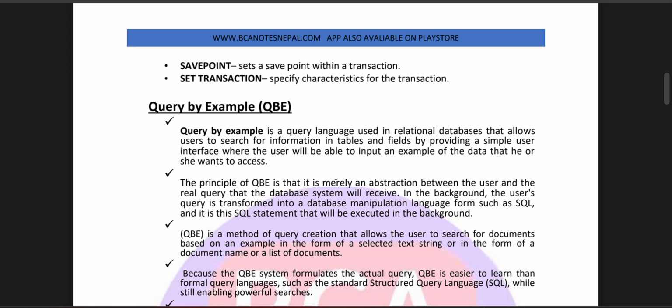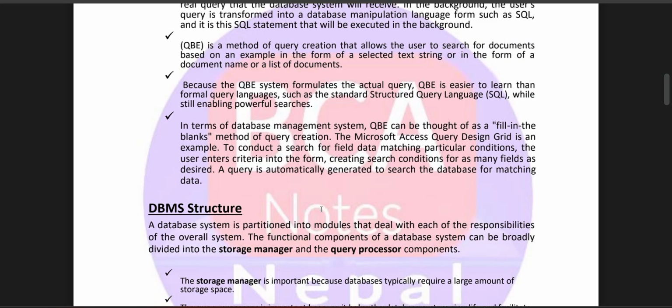QBE is a method of query creation that allows users to search for documents based on an example in the form of a selected text string or in the form of a document. Because of the QBE system, queries can be formulated through a fill-in-the-blank method of query creation. In Microsoft Access, the query design grid is an example used to conduct a search for fields matching particular conditions. The user enters the criteria into the form, creating the search condition for as many fields as desired. The query is automatically generated to search the database for matching data.